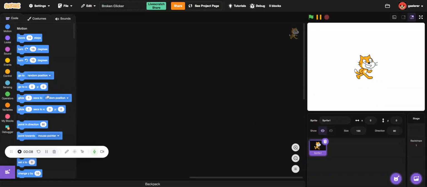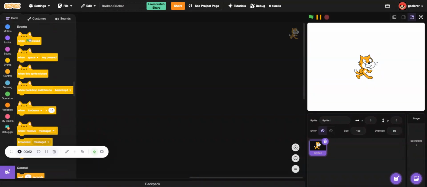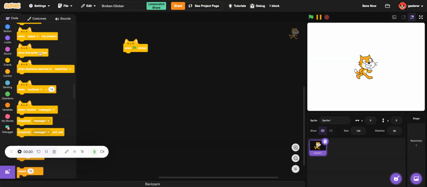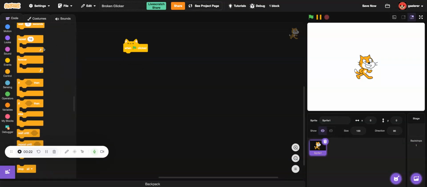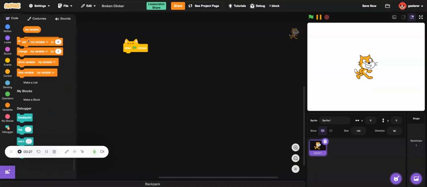Well, I'm going to make a simple clicker, but with each click I'm going to put all of the effect games, the codes that I put in all of my effect games. So let's get started. Let's make a new variable, clicks.